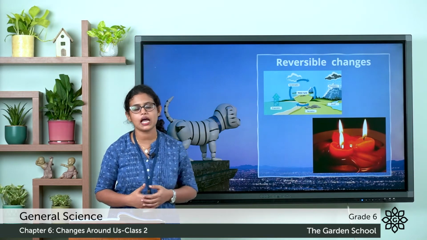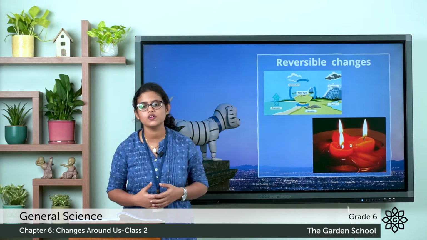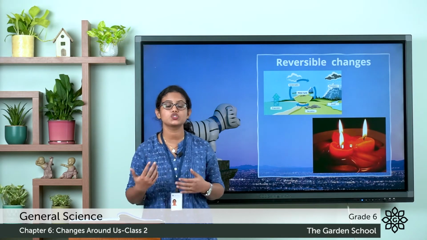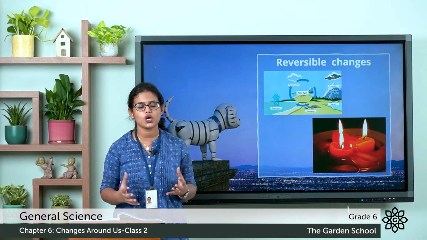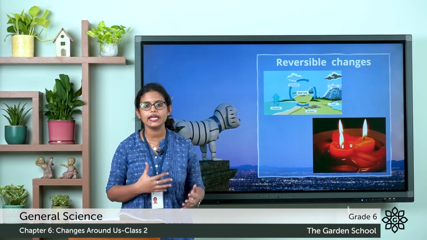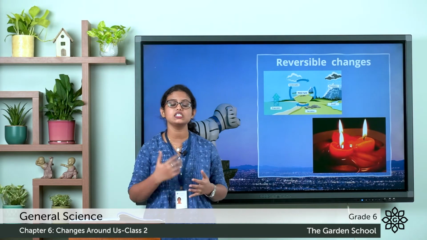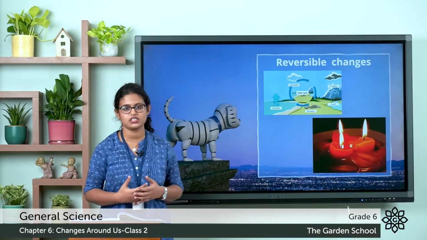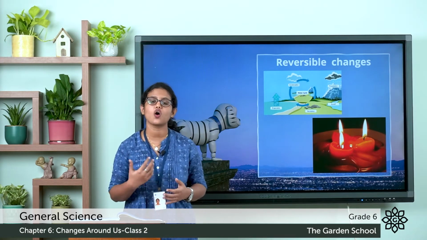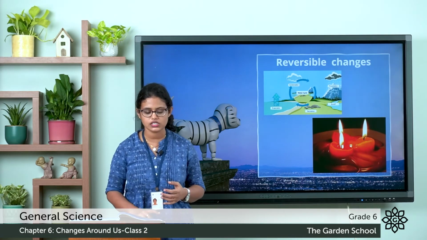Then another example is the water cycle. The water cycle involves reversible changes. On heating, water changes into water vapor. It leads to the formation of clouds. The water droplets become heavier and fall to the ground as rain. So again, the cycle starts. The water cycle is a series of reversible changes, which can be reversed to their original form.